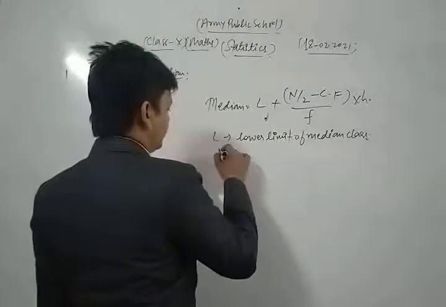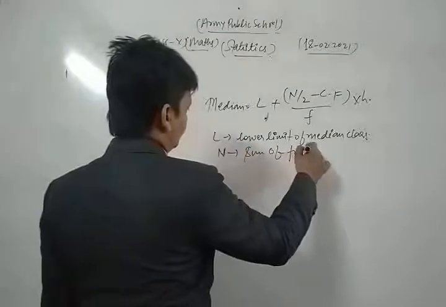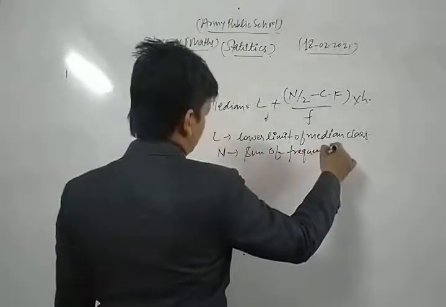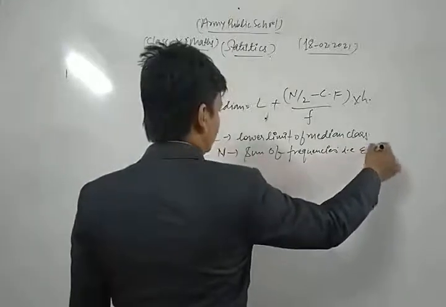N is the sum of frequencies, that is sigma f.